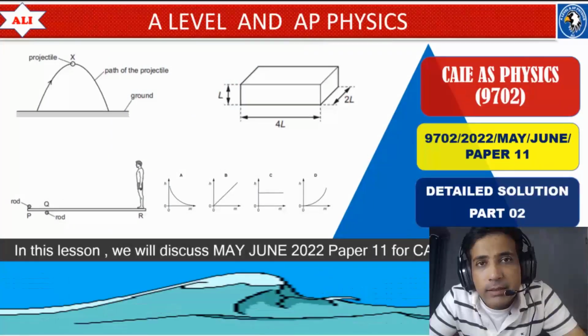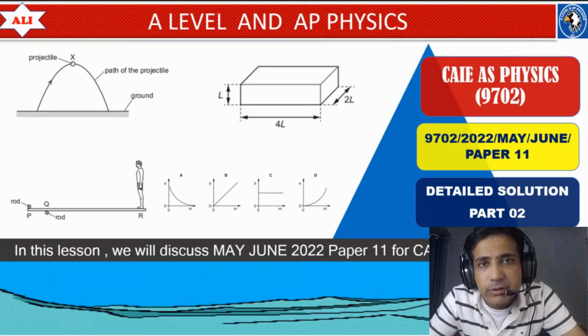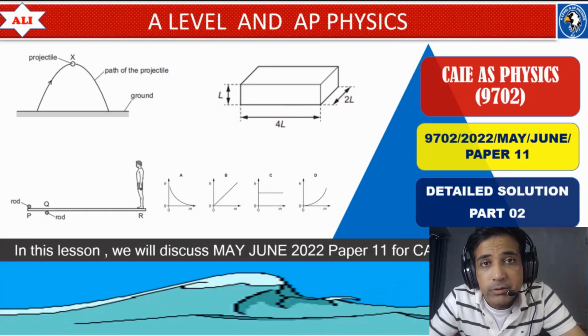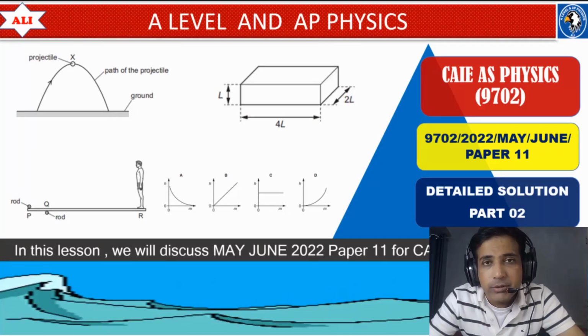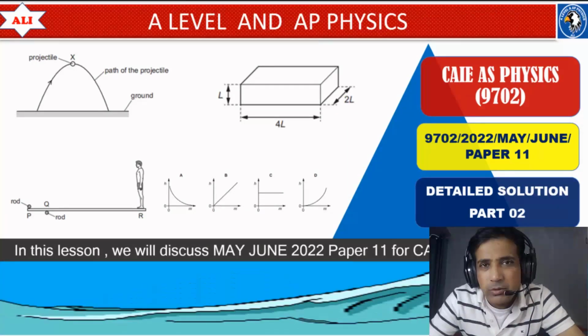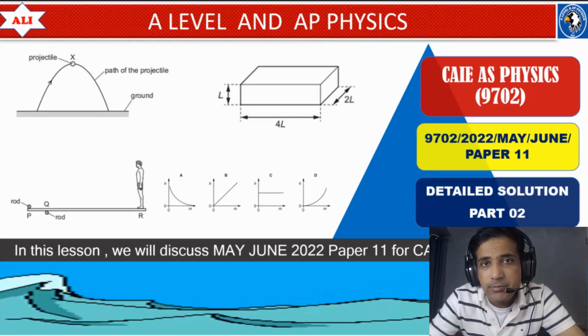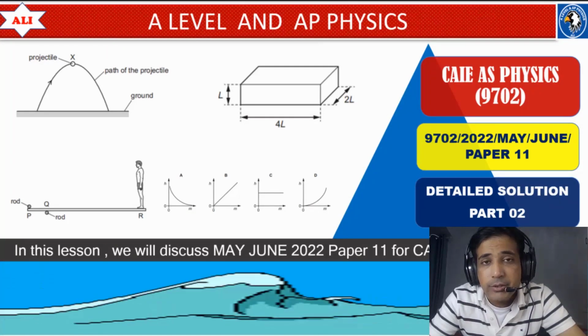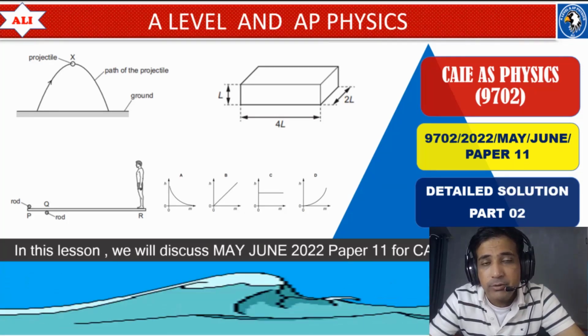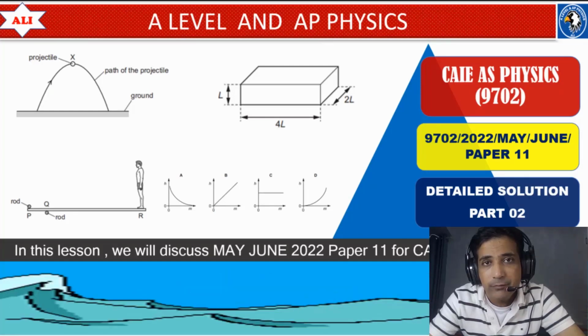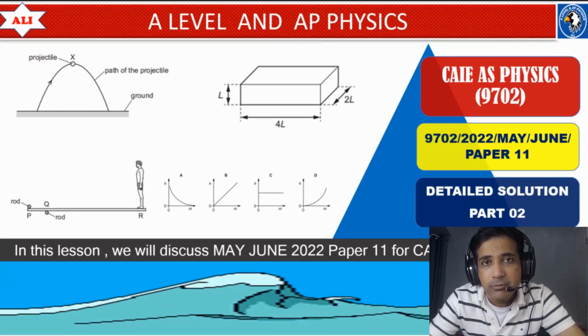Welcome to A-Level and AP Physics. In today's lesson, we will discuss some very important past paper questions on mechanics from June 2022, paper 1, variant 1. We will discuss some important concepts about mechanics by solving past paper questions. In order to get maximum benefit from this lesson, it is very important that you pause the video, do the question first by yourself, and then watch the solution. This is the best way to get maximum benefit. Let's study together. Let's improve together.